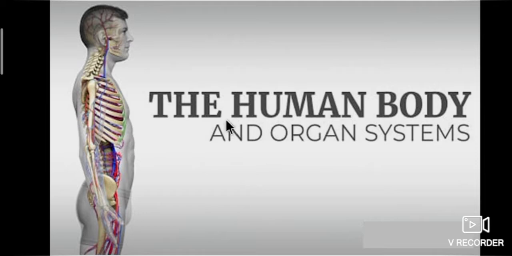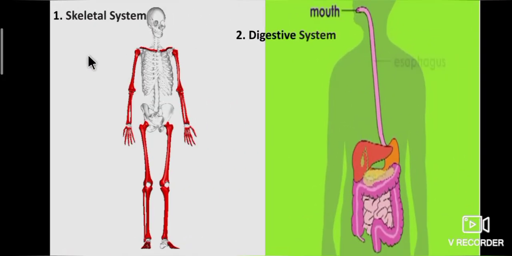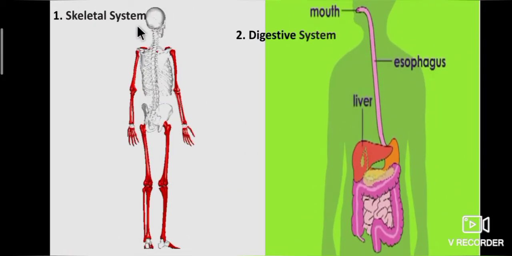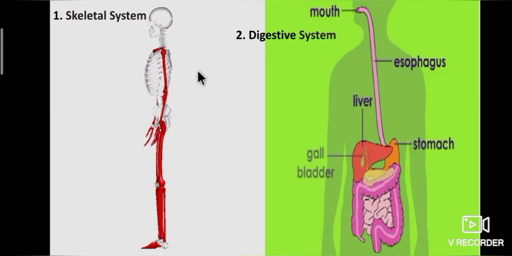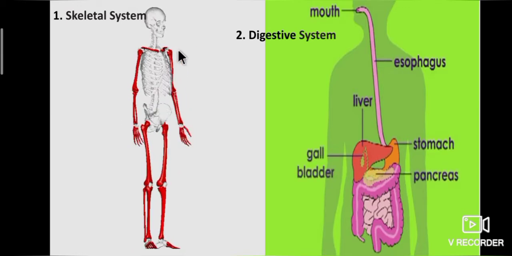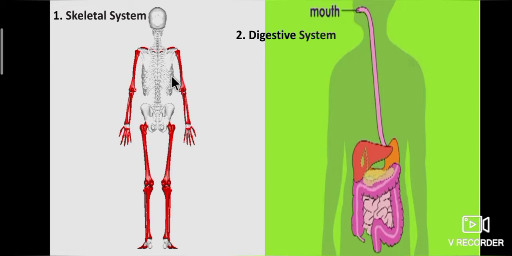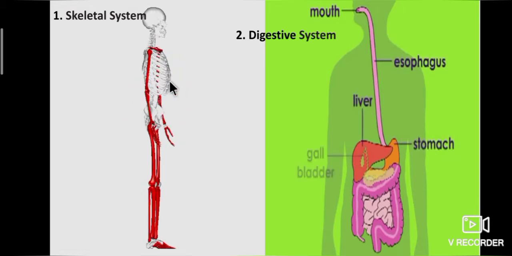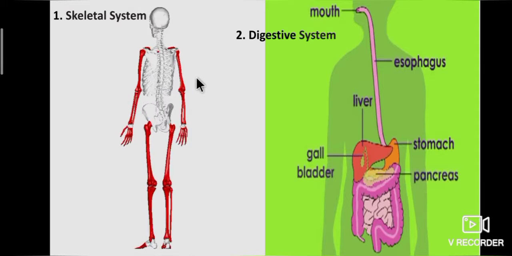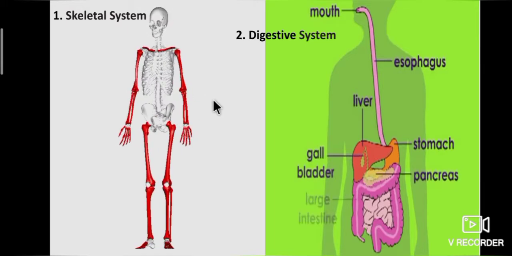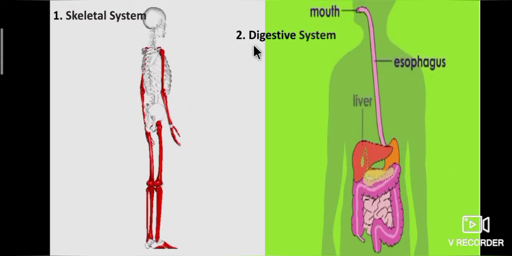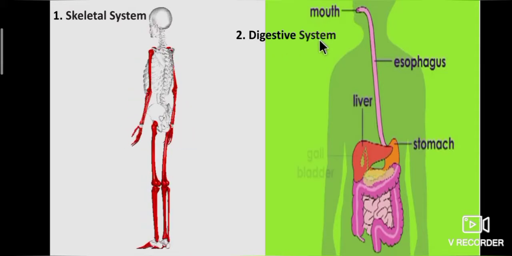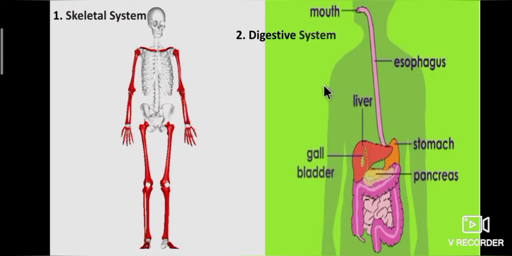In this lesson, we are going to learn about 8 major organ systems. First one, skeletal system. Do you know anything about the skeletal system? Yes, skeleton means the body's bones. The skeletal system works as a support structure of our body. It gives shape and protects organs. Second one, digestive system. It helps the body digest food.